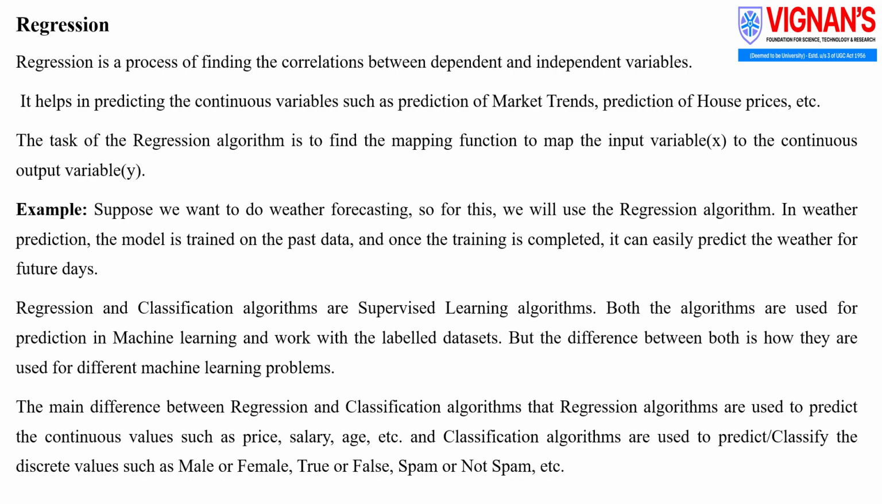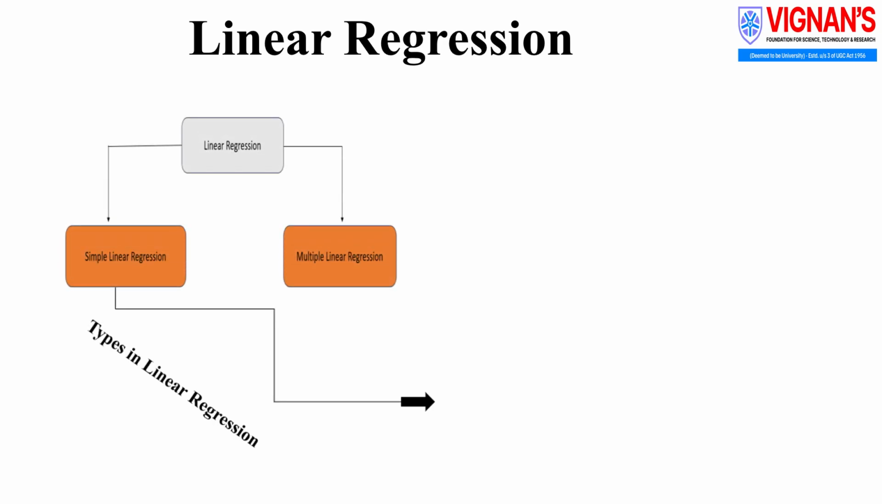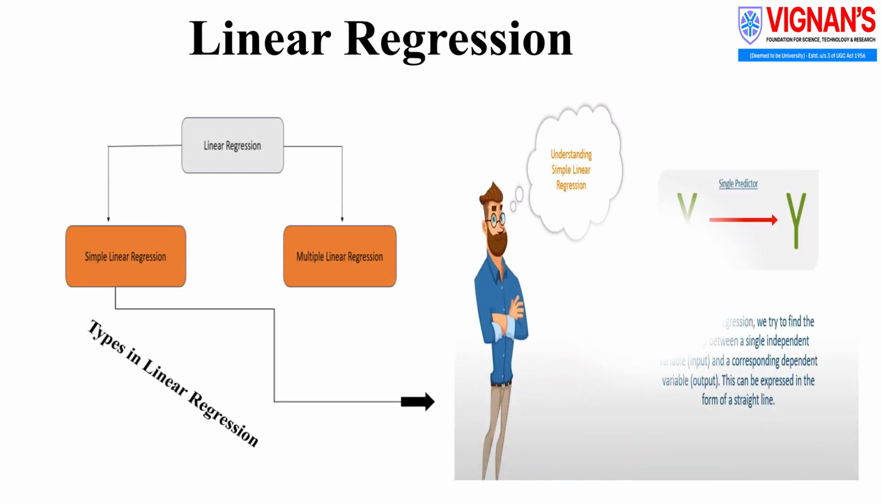Classification algorithms are used to classify discrete values such as male or female, true or false, or spam and not spam. In short, regression predicts numbers. Classification predicts categories. Let's talk about two types of regression techniques, which are simple linear and multilinear regression.